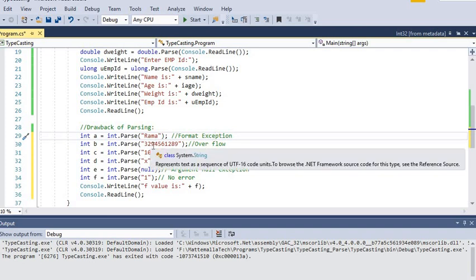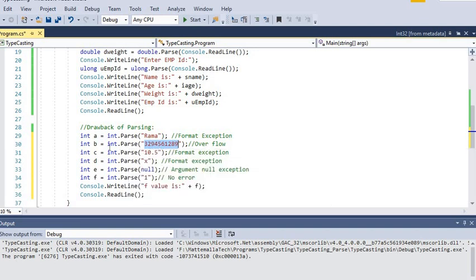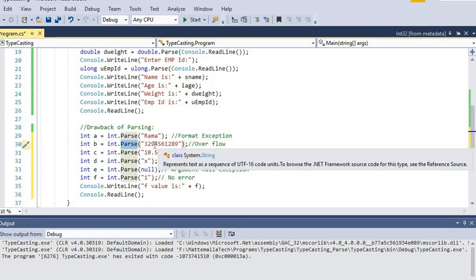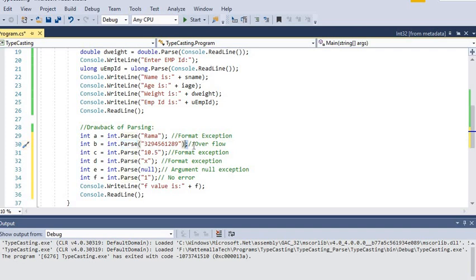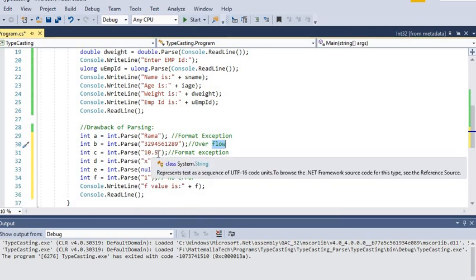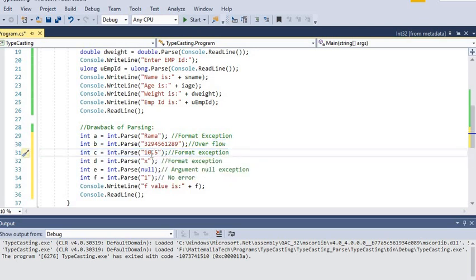Another one is a big-size number being converted to int using the parse method. If we execute this line, we will get an overflow error. Again, another one is 10.5. It is a decimal number, and it is in string format within double quotes. This value is parsed into int using the parse method.